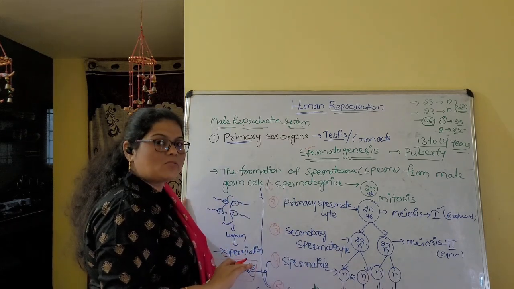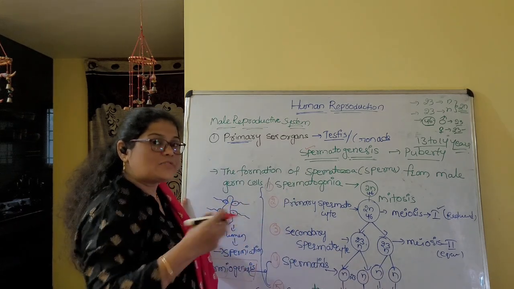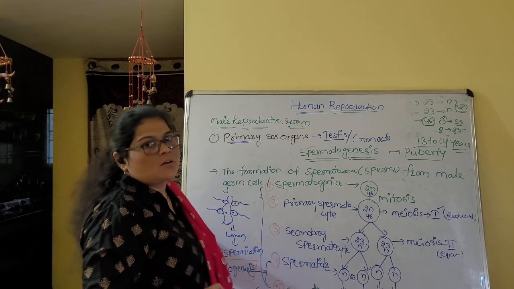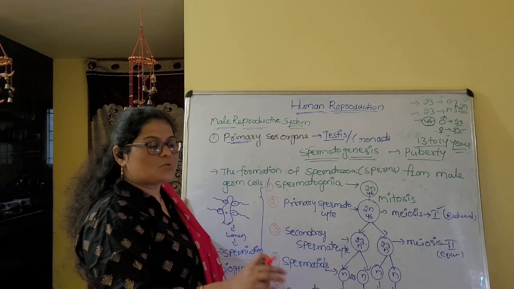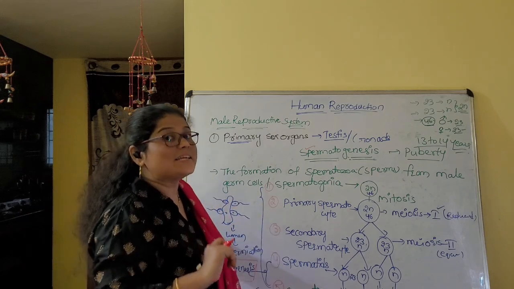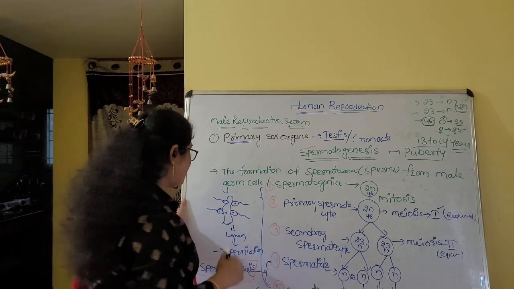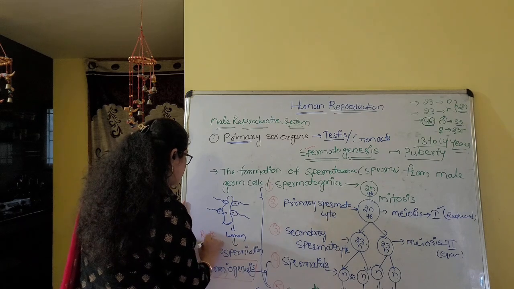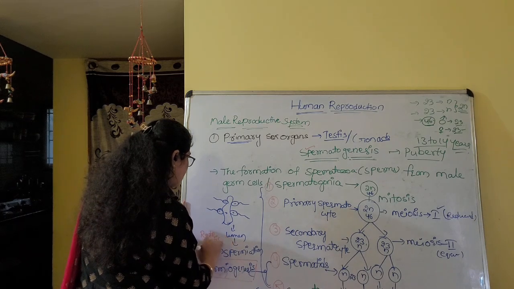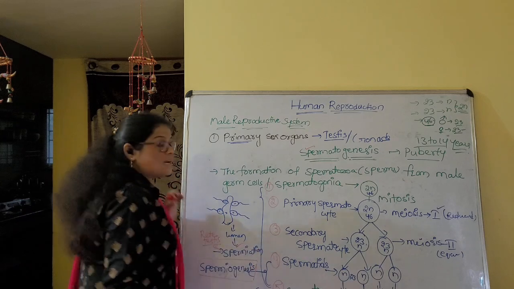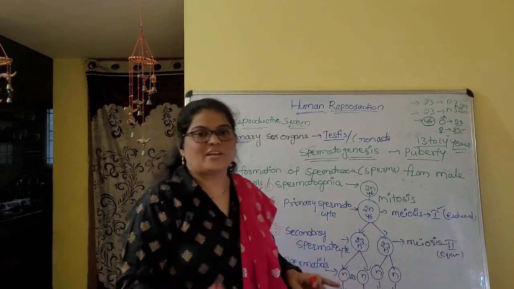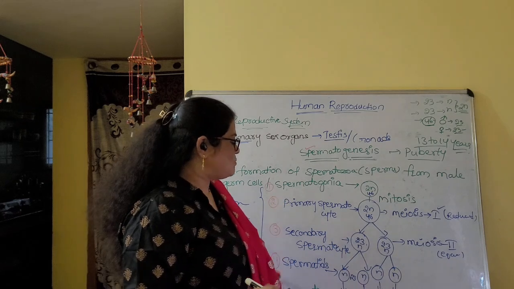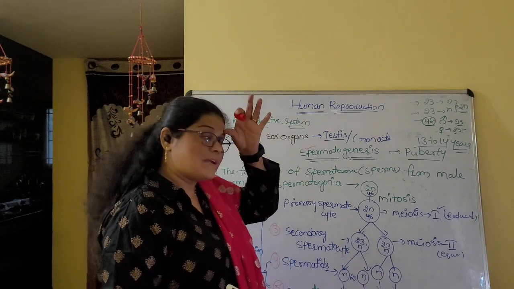Later they are detached from the Sertoli cells, enter into the lumen of the seminiferous tubule, and from there they are released into the rete testis. At that time we are using the term spermiation.